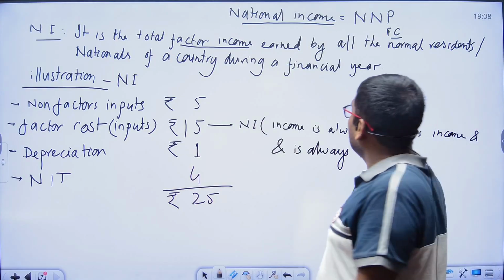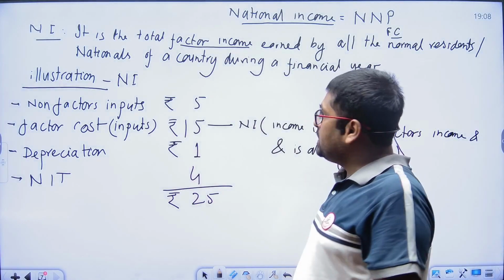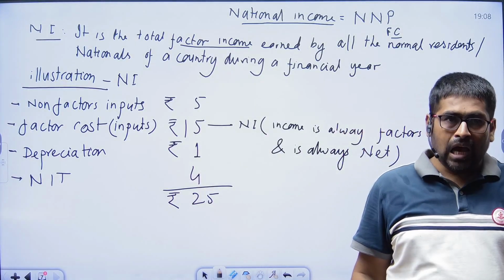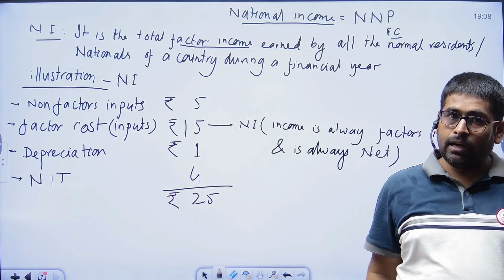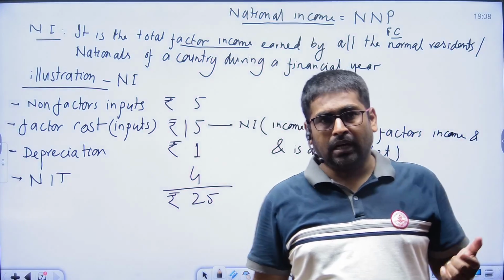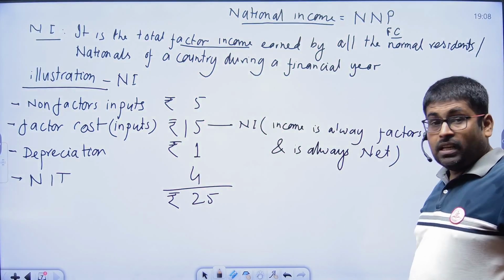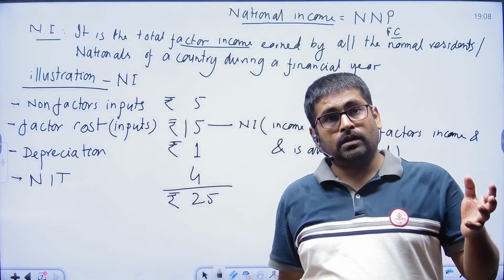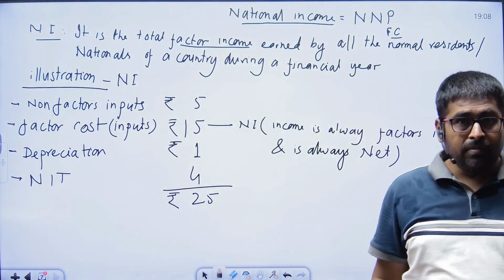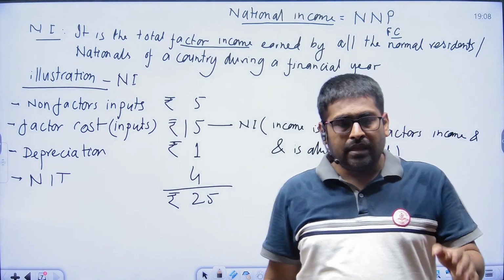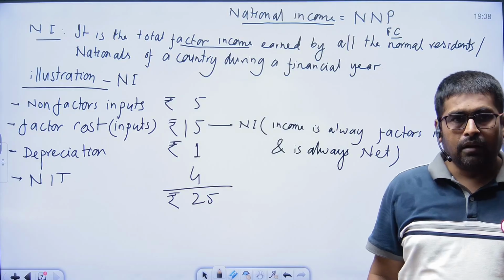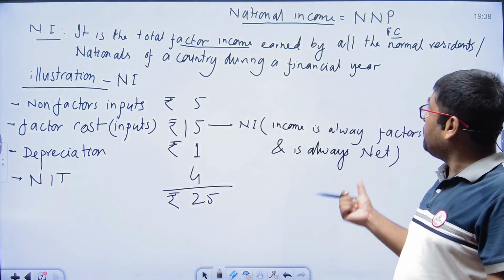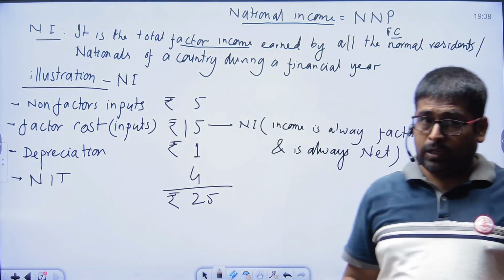And one thing, by all the normal residents and nationals. Normal resident means the persons having a long-term economic interest with the country, whether living inside the country or abroad. He may be doing business, his firm or any businesses related with the country, or doing business abroad, but he has a long-term economic interest from the respective country.